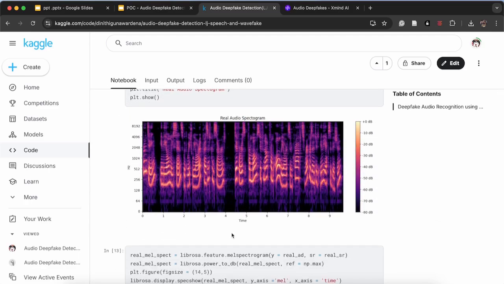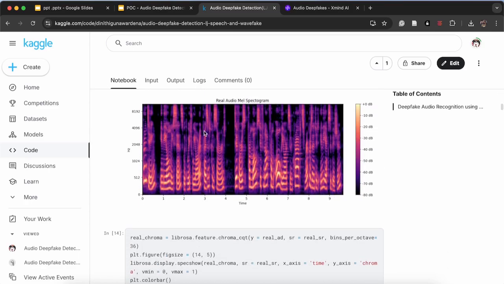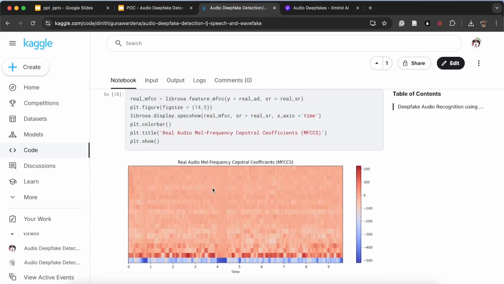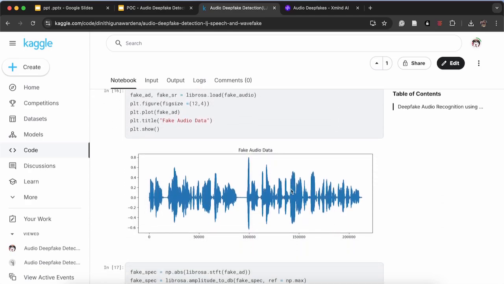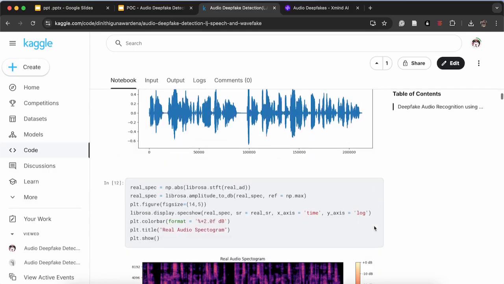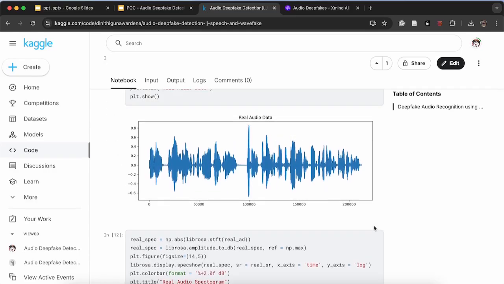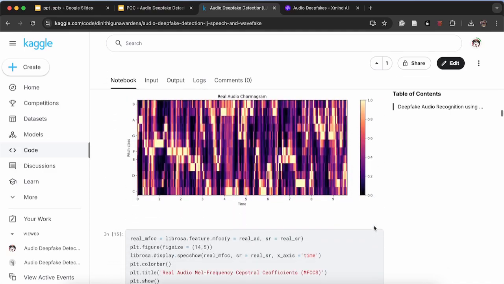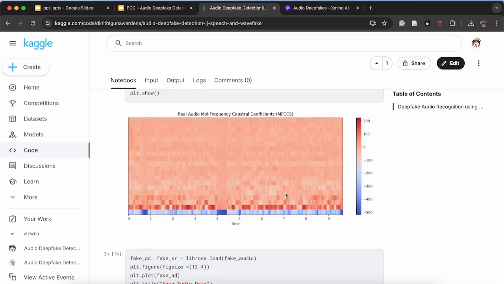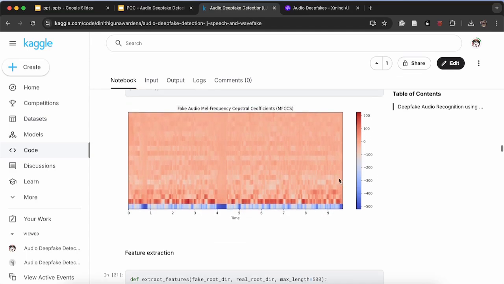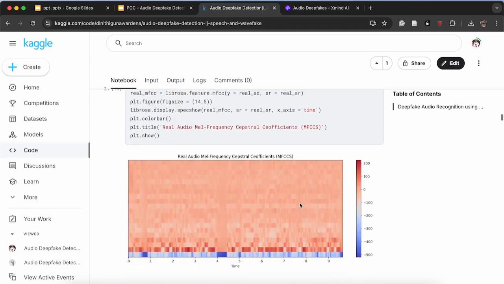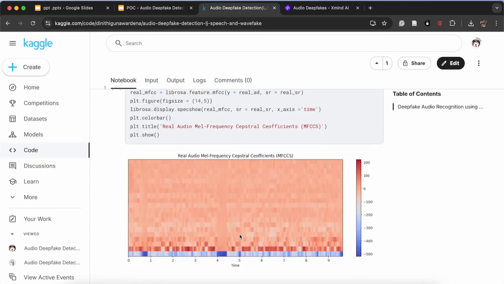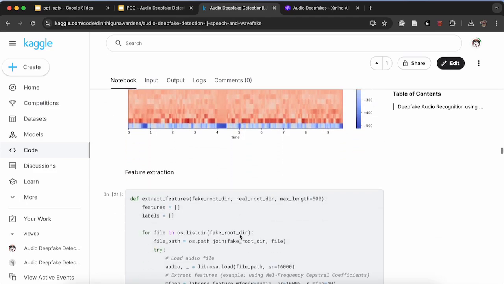This is a spectrogram of it, and this is a mel spectrogram. MFCCs are in this. So you can see how the MFCCs of that actual audio data are visualized here. And if you see, this is the fake waveform and this is the real waveform, they don't actually have that much of a difference because they sound basically the same. But for MFCCs, this is the real MFCC visualization and this is the fake one. It has a bit of a difference if you look at this, but we can't tell it through our own eyes, so we have to do model deployment on this.